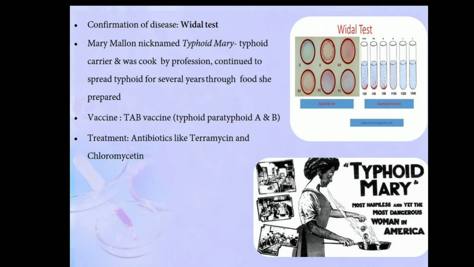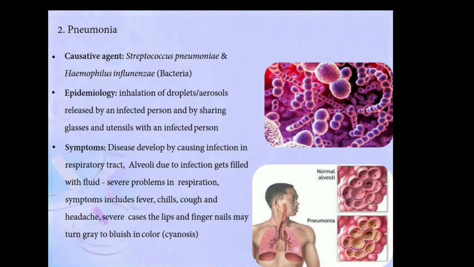Typhoid can be prevented by using a vaccine called TAB vaccine. It stands for typhoid, paratyphoid A and B. Treatment for typhoid includes giving antibiotics like terramycin and chloromycetin. This is about typhoid. We will move on to the next disease, pneumonia.